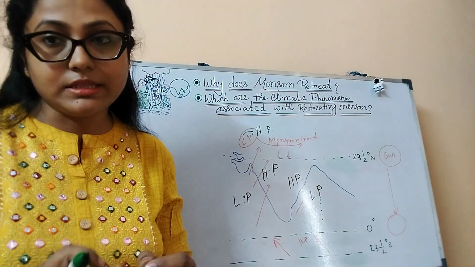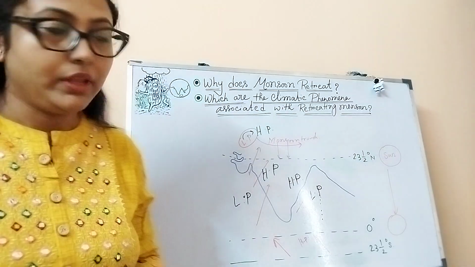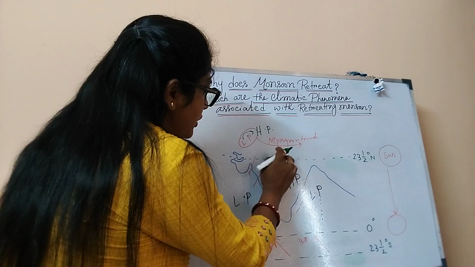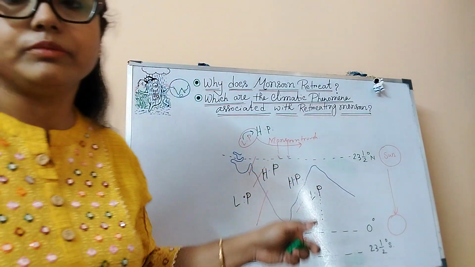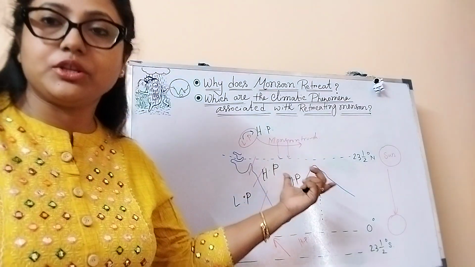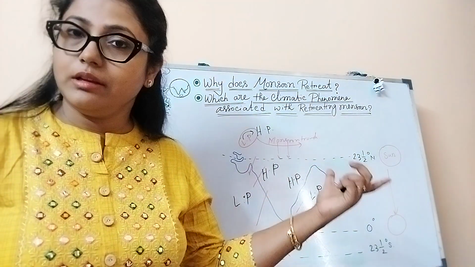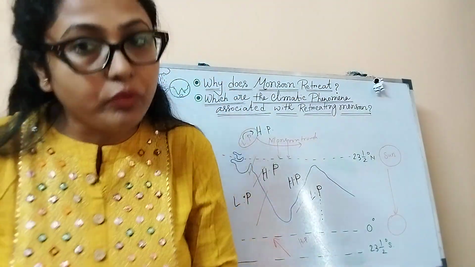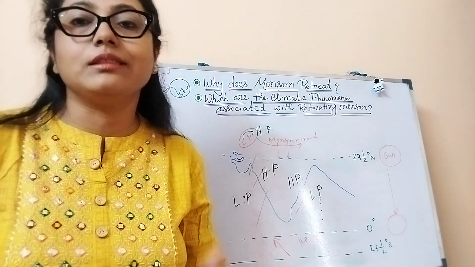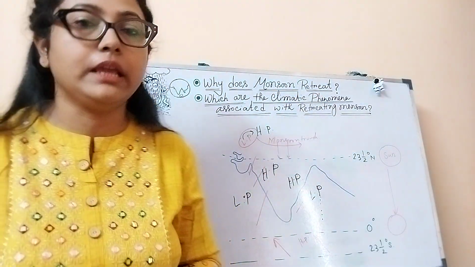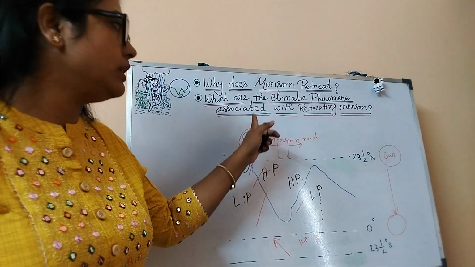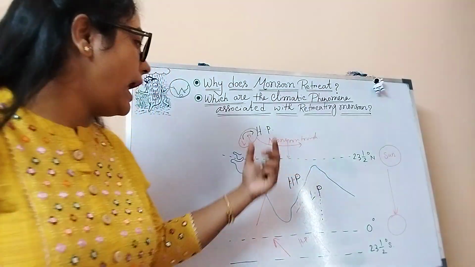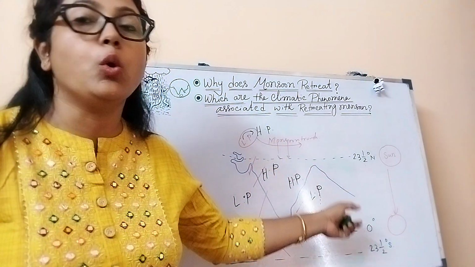So the southwest monsoon will be weakened. The southwest monsoon cannot proceed towards the interior of the country because high pressure has already developed. Clear? As the sun is moving southward, the pressure belts are also shifting, and the low pressure belt on the landmass will be replaced by high pressure belts, and high pressure belts will be replaced by the low pressure belt.